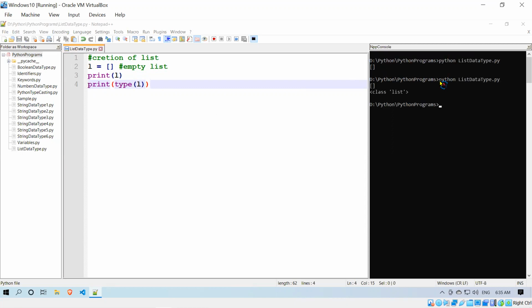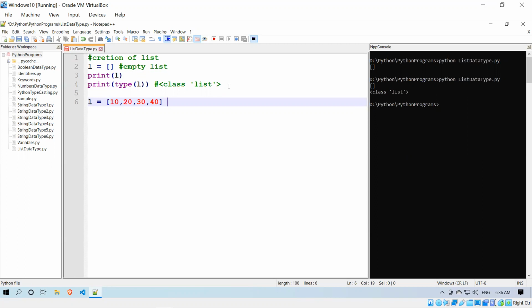So I'll try to execute and you see that this is a list. The type is list. So now we'll try to create some lists. L equals 10, 20, 30, 40.